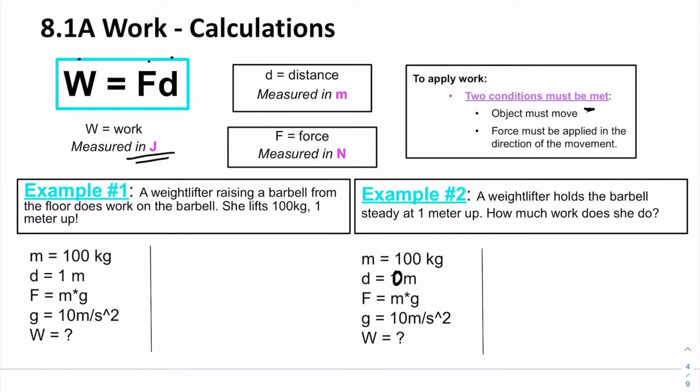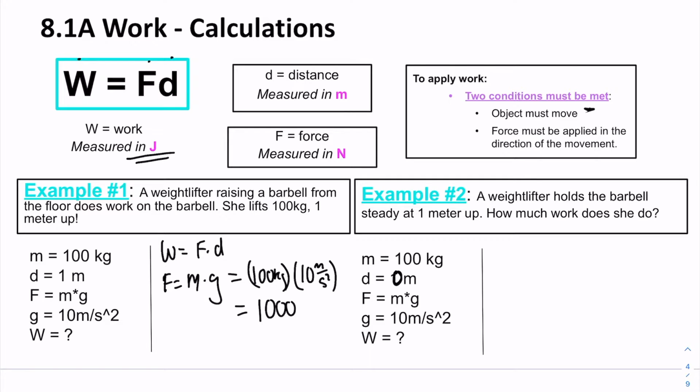So here's our first example. A weightlifter raises a barbell from the floor. She does work on it. She lifts 100 kilograms, 1 meter up. Okay, so we start by saying work is force times distance. In this case, our force, well, she is lifting a barbell, so that would be mass times the acceleration of gravity. Okay, let's take a look. 100 kilograms. Our acceleration of gravity is 10 meters per second every second, 10 meters per second squared. So that's 1,000 newtons of force. Okay, and she lifts it 1 meter, so 1,000 newtons times 1 meter, all right, and we get 1,000 joules.